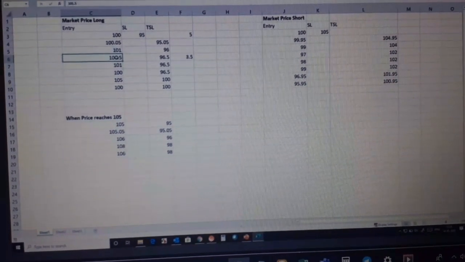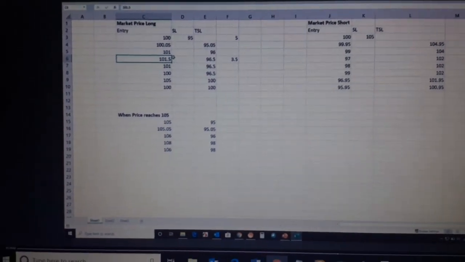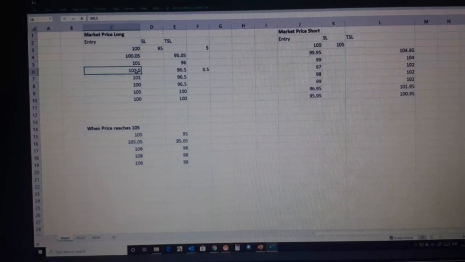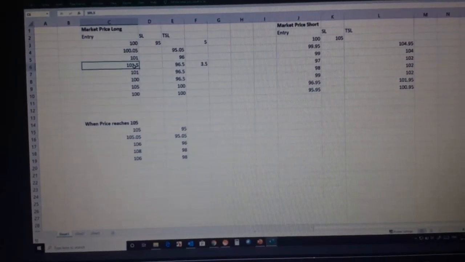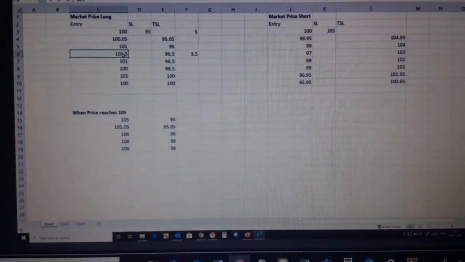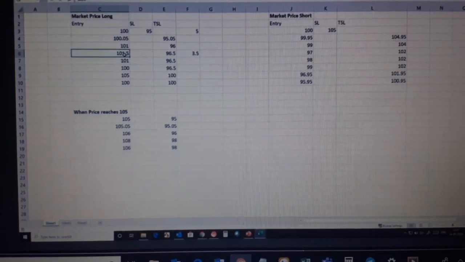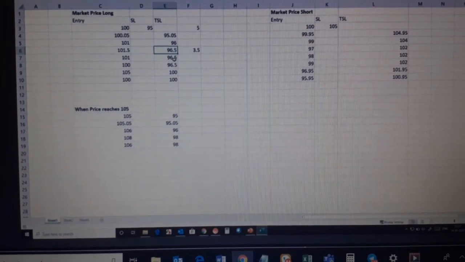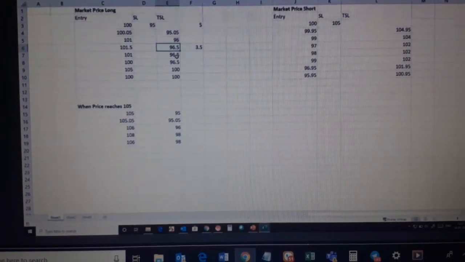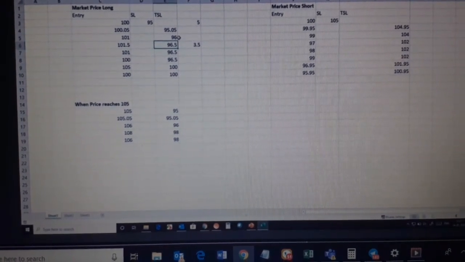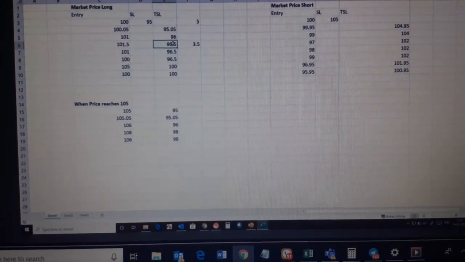Now, pay attention over here. From 101.5, it goes back to 101. What is happening? The stock was moving in the direction of the trade, moving up in a long trade. Now from 101.5 the price has become 101. It has not gone up, it has come down. So your trailing stop loss will not come down. It will only move in one direction, that is up for your long trade and down for a short trade. Because if it goes back to 96, what is the use of putting the trailing stop loss?